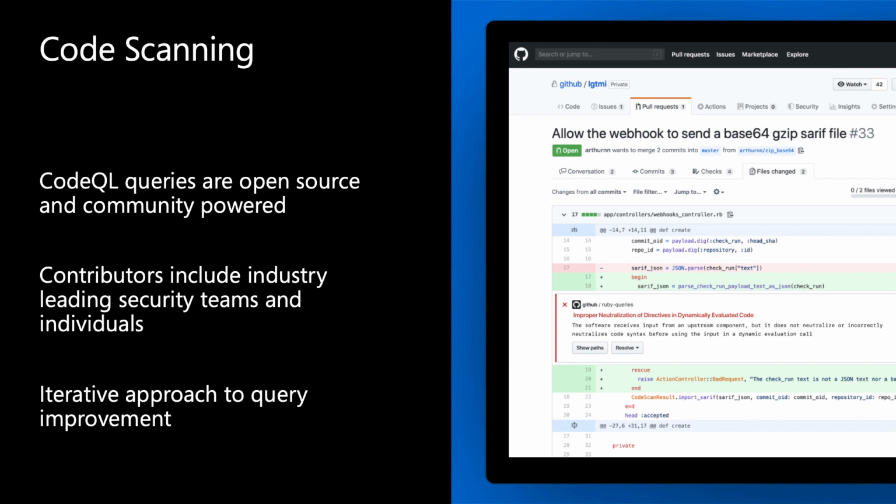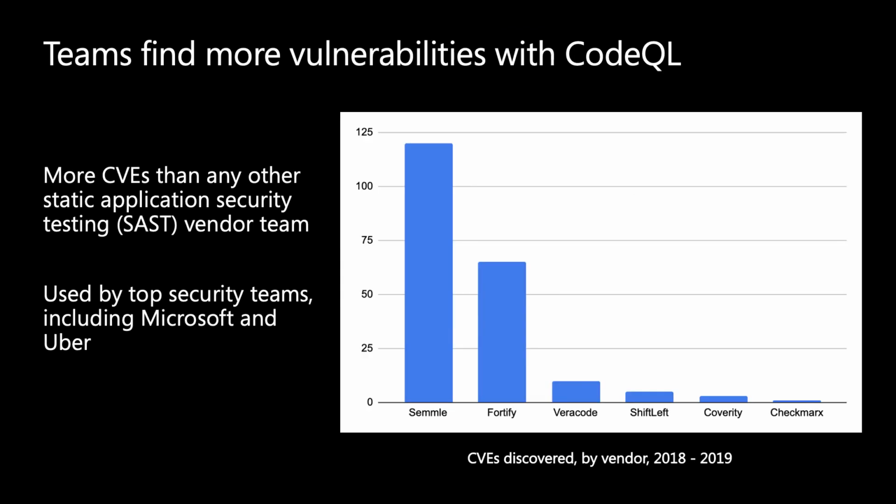Okay, so CodeQL, like everything at GitHub, is community powered. We're actually taking these software vulnerability checks from the security researchers, and we have identified more CVEs than any other static code analysis application. And we're used by top software development organizations on the planet.